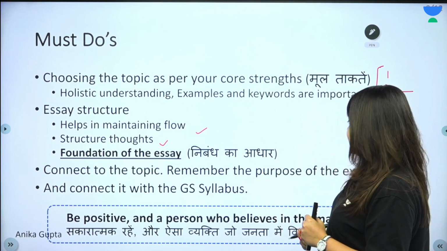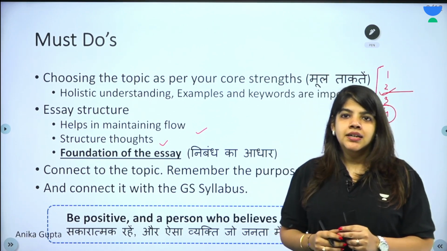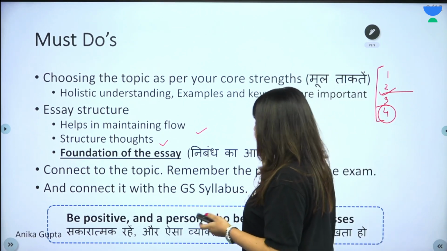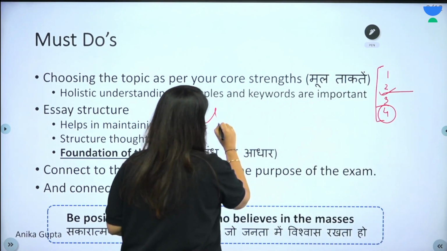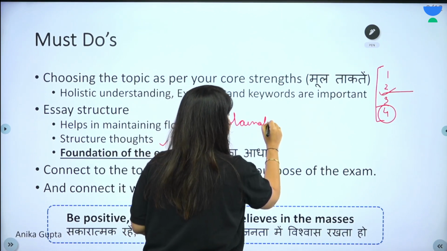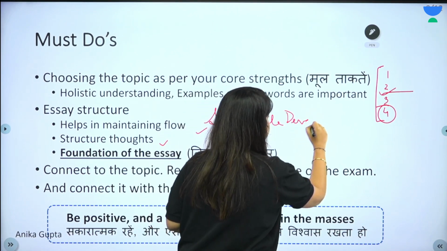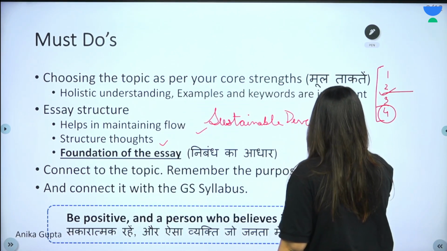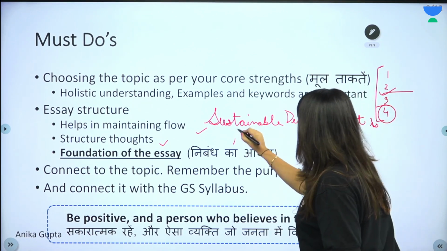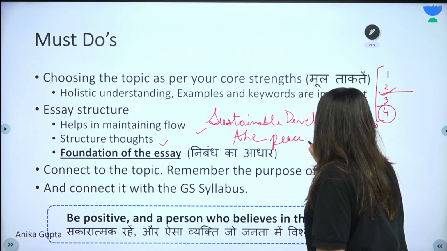I can give you an example. For example, there is a topic, sustainable development is the peace policy of the future. Let's write this topic. The topic is sustainable development is the peace policy of the future.